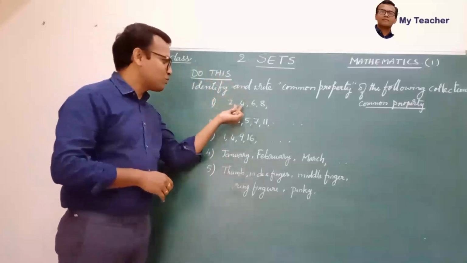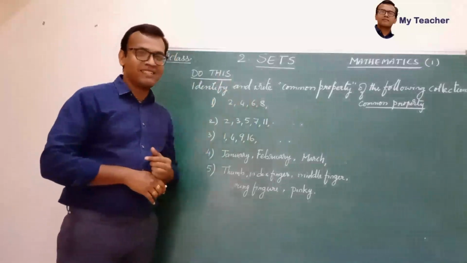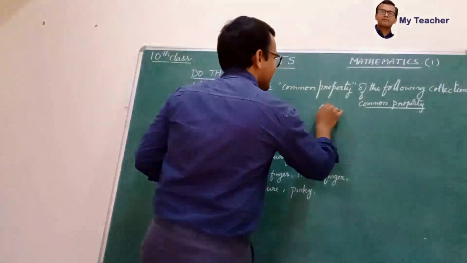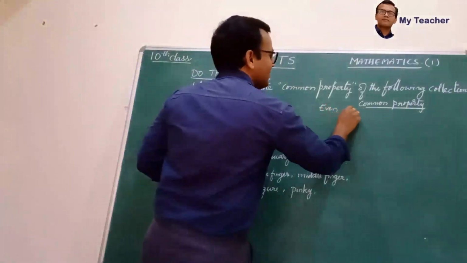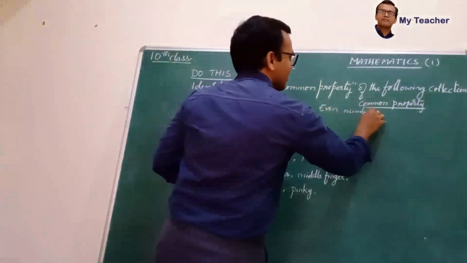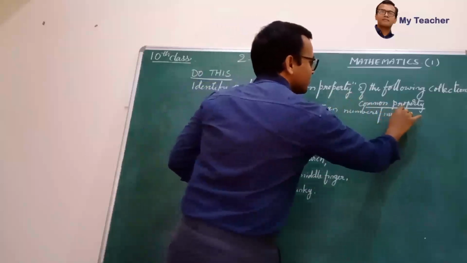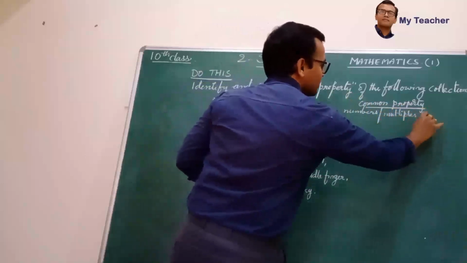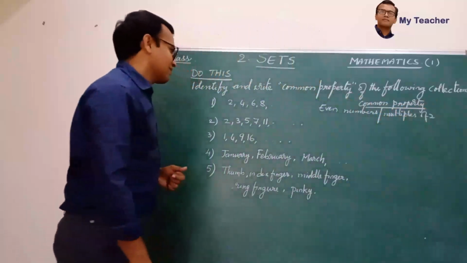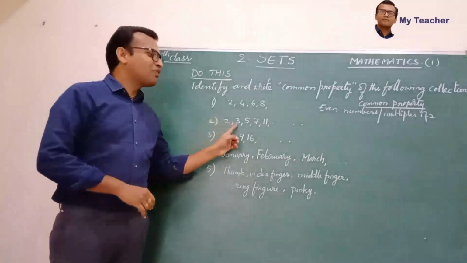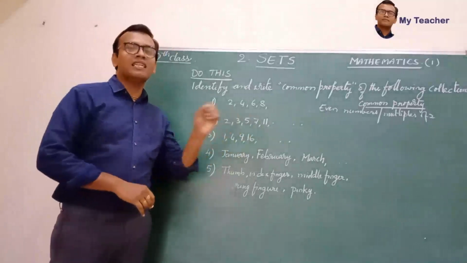2 ones are 2, 2 twos are 4, 2 threes are 6, 2 fours are 8. All are even numbers. So the common property is they are all even numbers, or you can write multiples of 2. Now let's see the second one: 2, 3, 5, 7, 11.